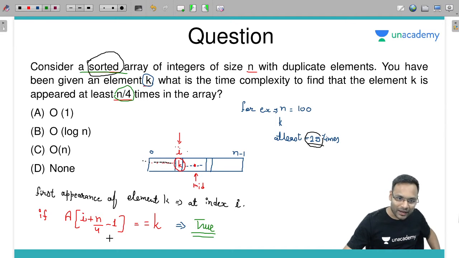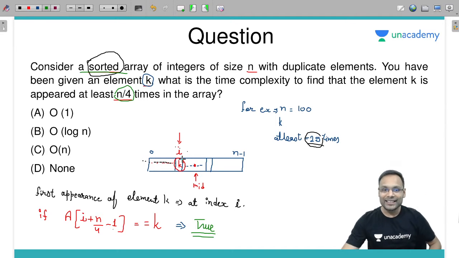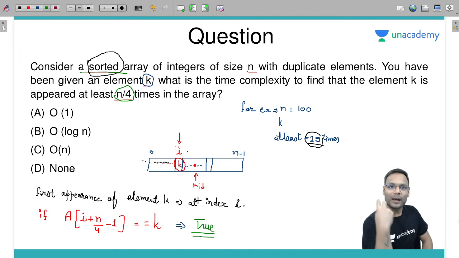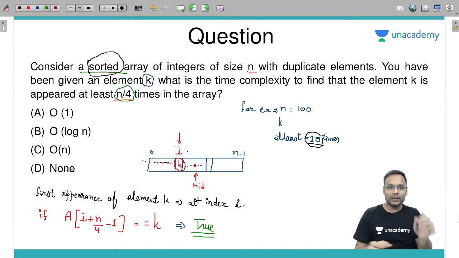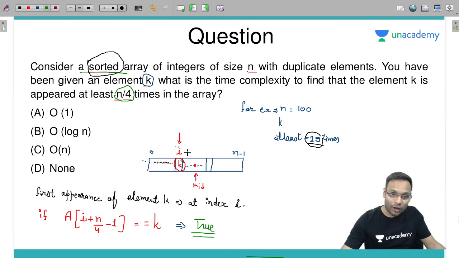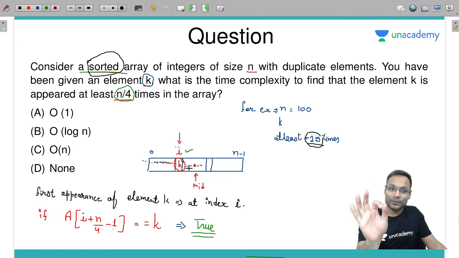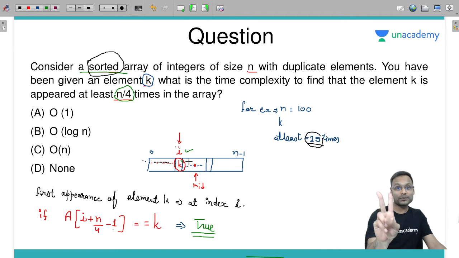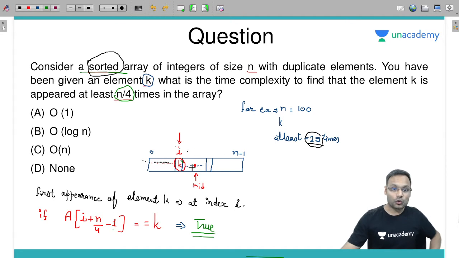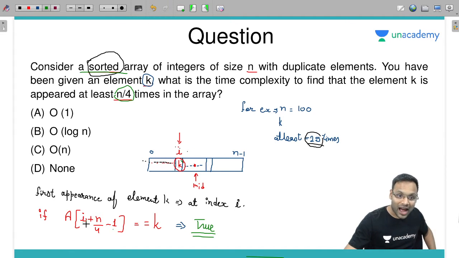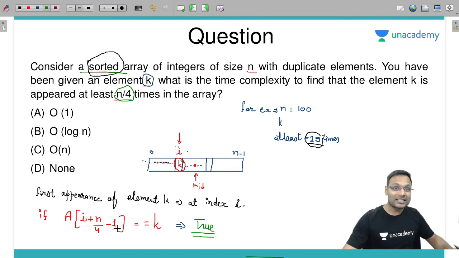Now you will ask, sir, why did you do minus 1? If I start from index I and ask whether an element is present 2 times, what would it be? I plus 2 minus 1, that is, only on index I, and on I plus 1, if that element is present, then yes, I can say the element is present 2 times. Understood? Right? So I am going to check in my array at I plus n by 4 minus 1 whether the same k element is present or not. If present, then true, or else I will return false.